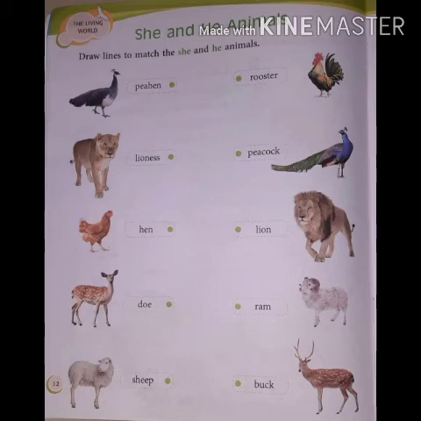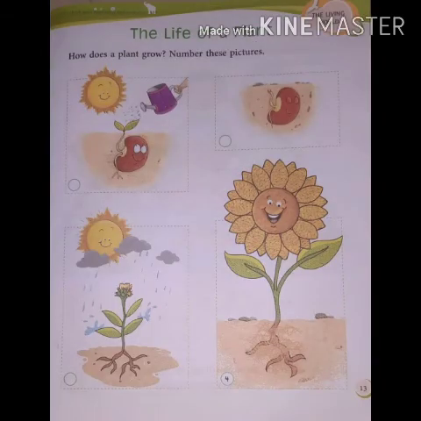Shall we go to the next page? Today only 3 pages. Page number 13. The life of a plant. How does a plant grow? Number these pictures. How does the plant grow?